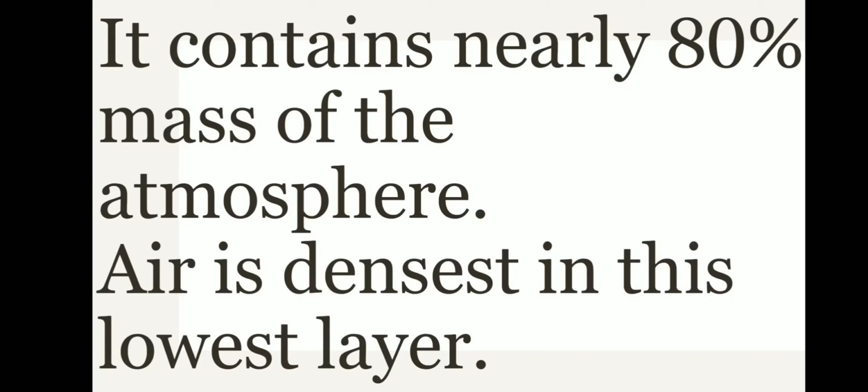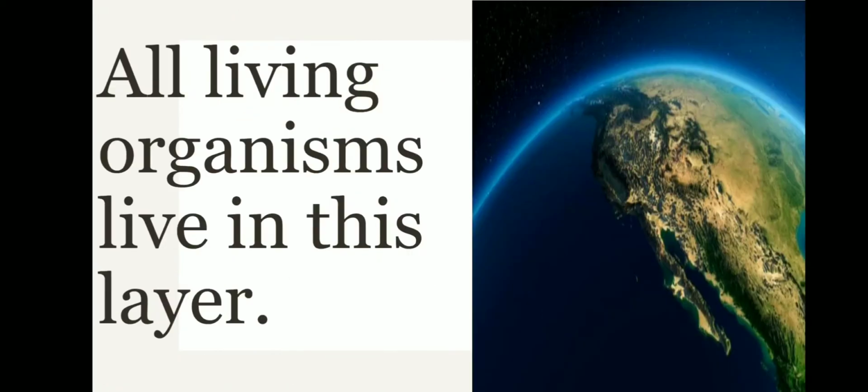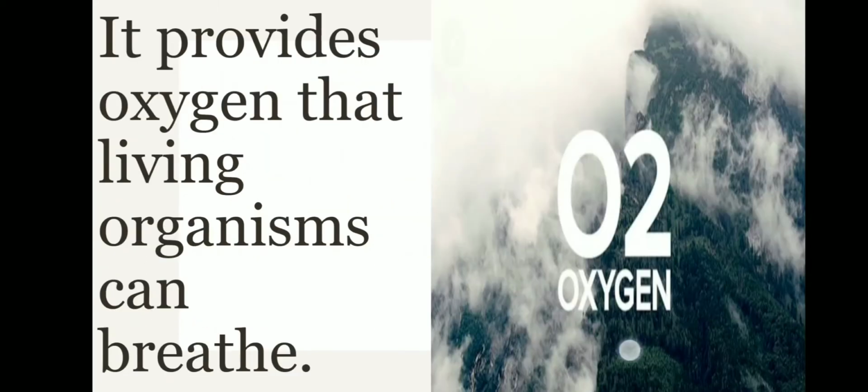Air is densest in this lowest layer, the troposphere. It contains approximately 99% of the water vapor in the Earth's entire atmosphere. All living organisms live in this layer. It provides oxygen that living organisms can breathe.